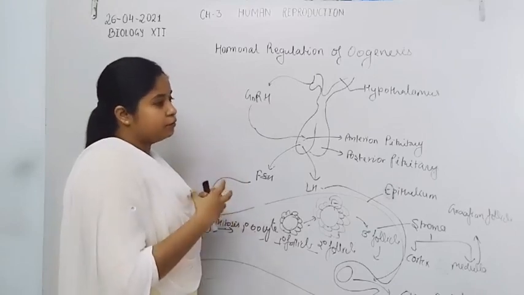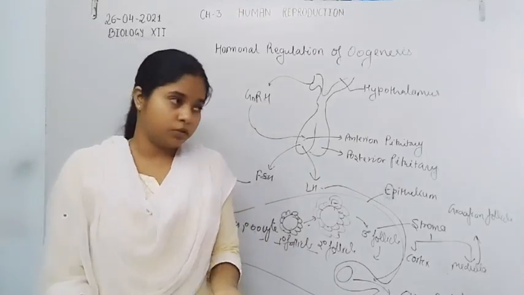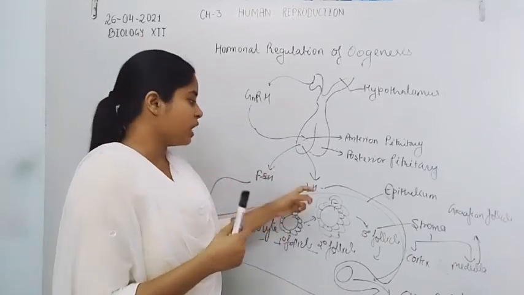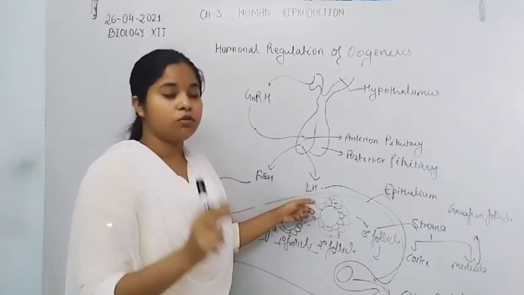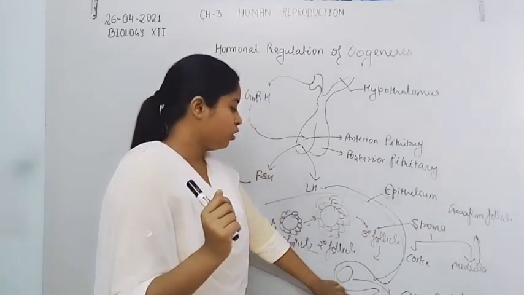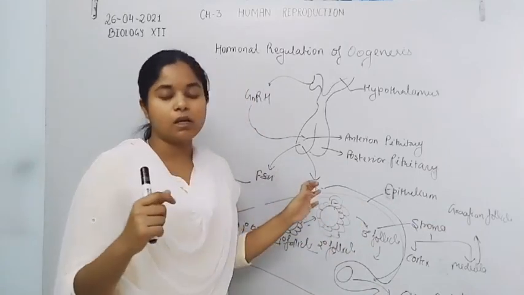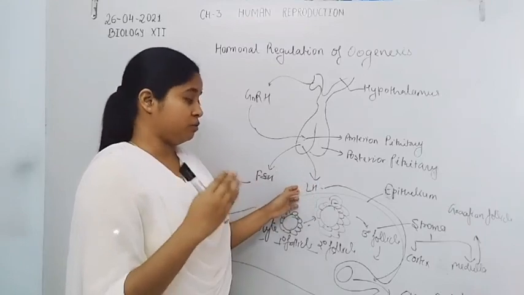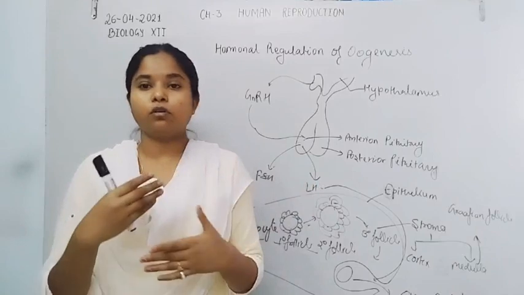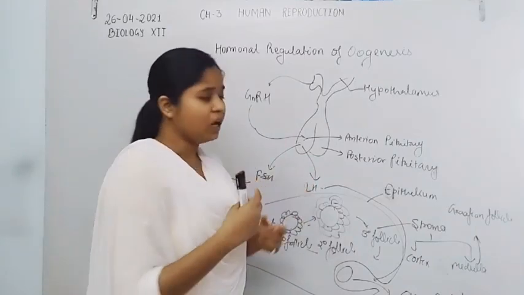When the ovum or secondary oocyte is fully developed and the Graafian follicle is fully matured, a manifold increase in the LH hormone, luteinizing hormone, causes ovulation and rupturing of the Graafian follicle. This manifold increase in LH is known as the LH surge.